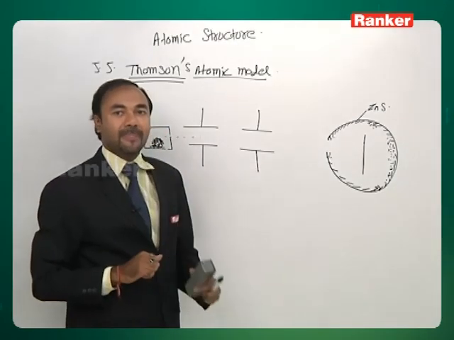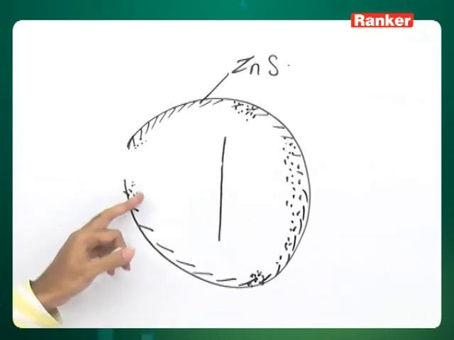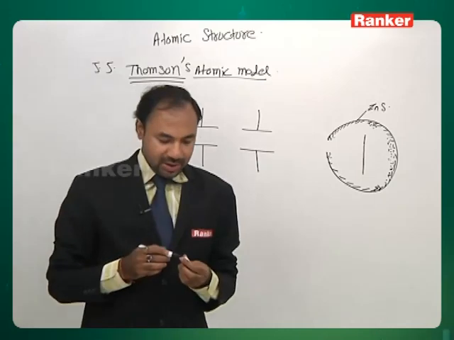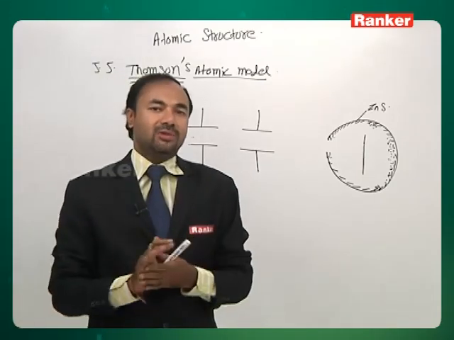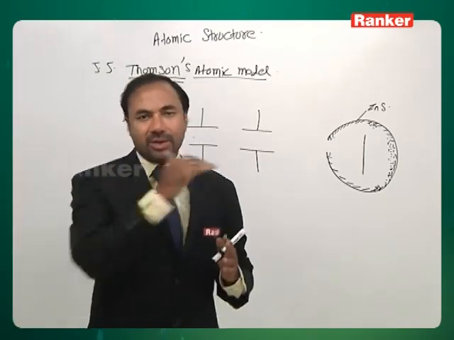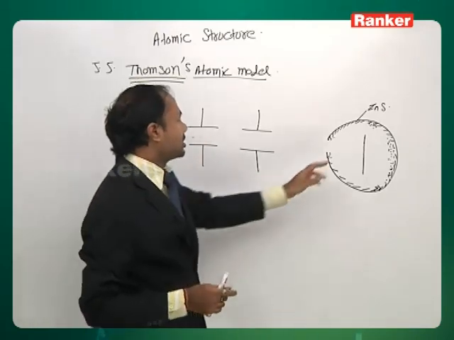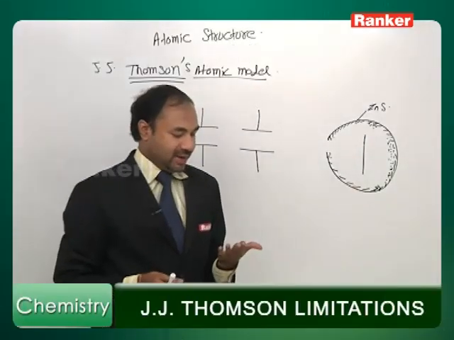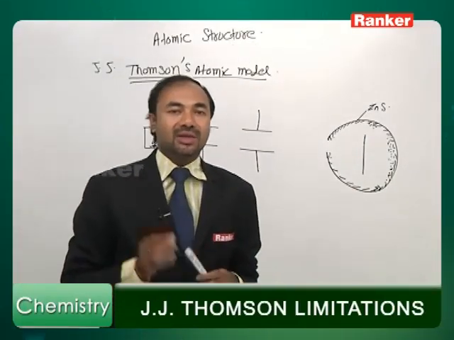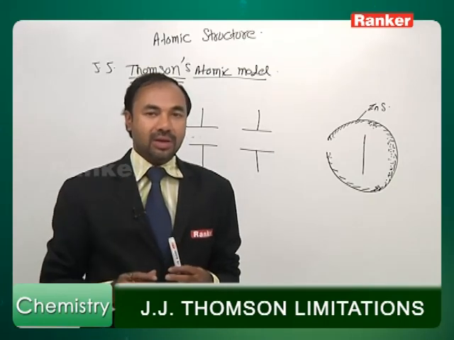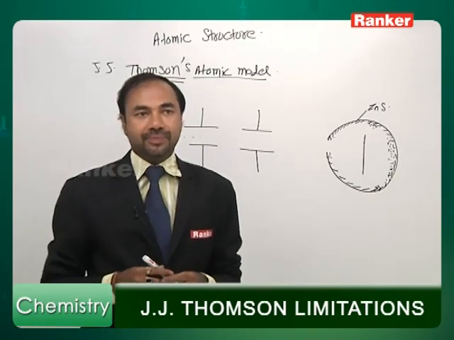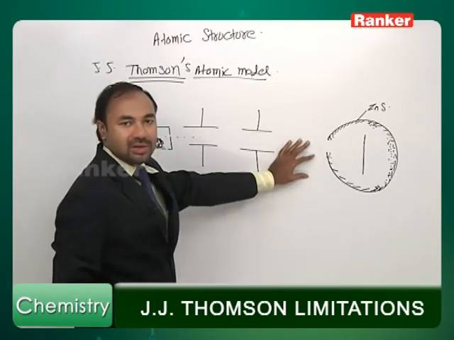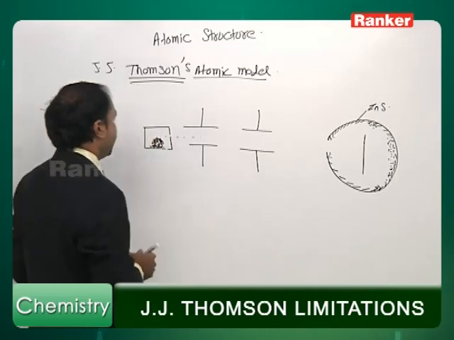Now what happened? When he saw these black spots, Rutherford was surprised like anything. Why? Because he thought that all the alpha particles would penetrate through the gold foil and pass straight through it, and we would get all the black spots only at the back, not in the front. In his own words, Rutherford said, it is like you fire a 6-inch missile on a tissue paper, but it comes back and hits you. That's what Rutherford said. These were the observations. Now the results of these observations.